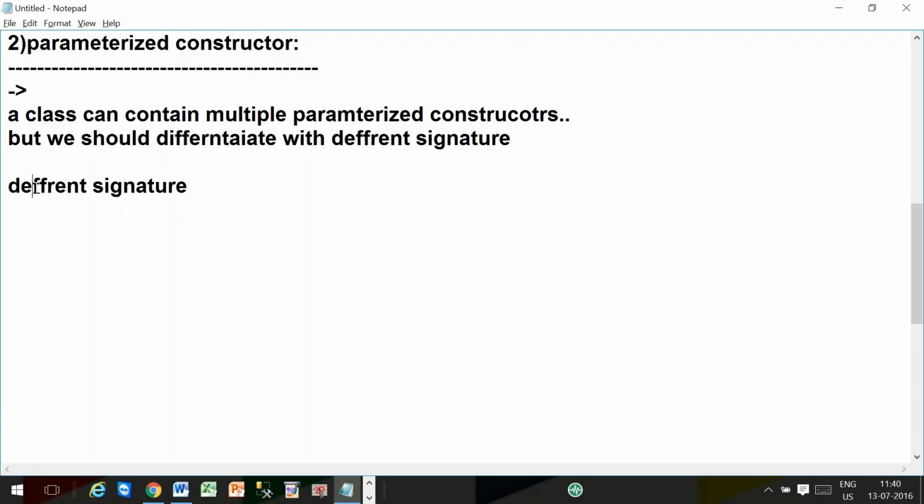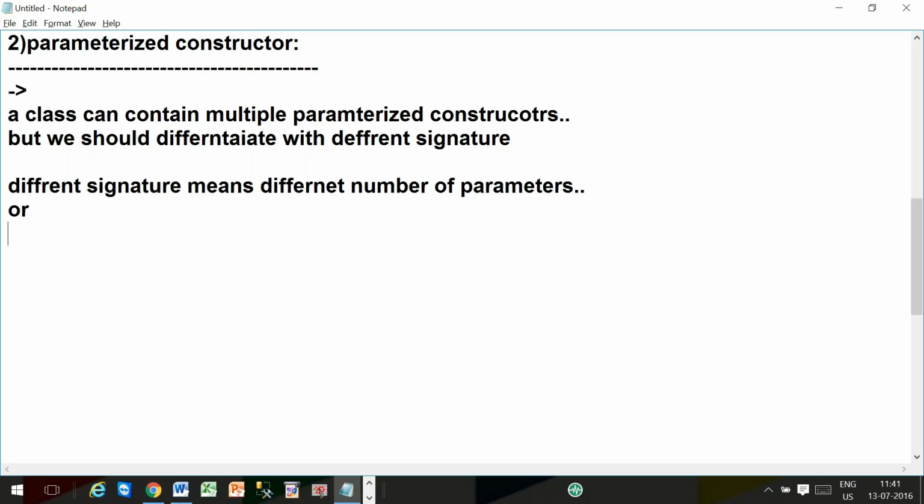Number of parameters, and also size and type of parameter differences. Different number of parameters, different types of parameters. Let me explain. Different number of parameters means if the first constructor has one parameter, the second constructor may contain two parameters, and the third constructor may contain three parameters. That is called different number of parameters.